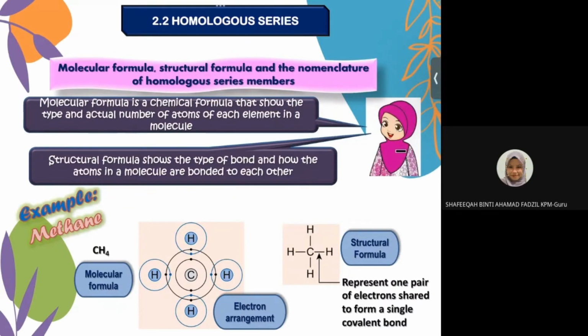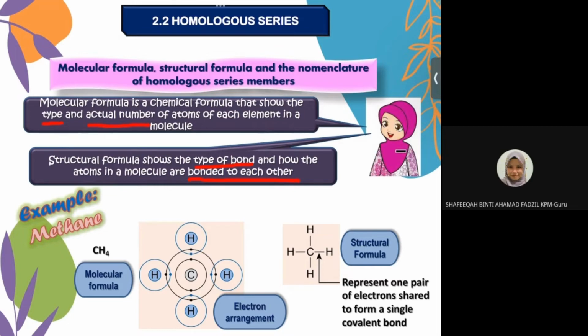Okay. What is molecular formula? So molecular formula is a chemical formula that shows the type and actual number of atoms of each element in a molecule. Okay, what is structural formula? Structural formula will show you the type of bond, maksudnya single bond ke double bond ke, and how the atoms in the molecule are bonded to one another. Okay, itu the difference between molecular formula and structural formula.